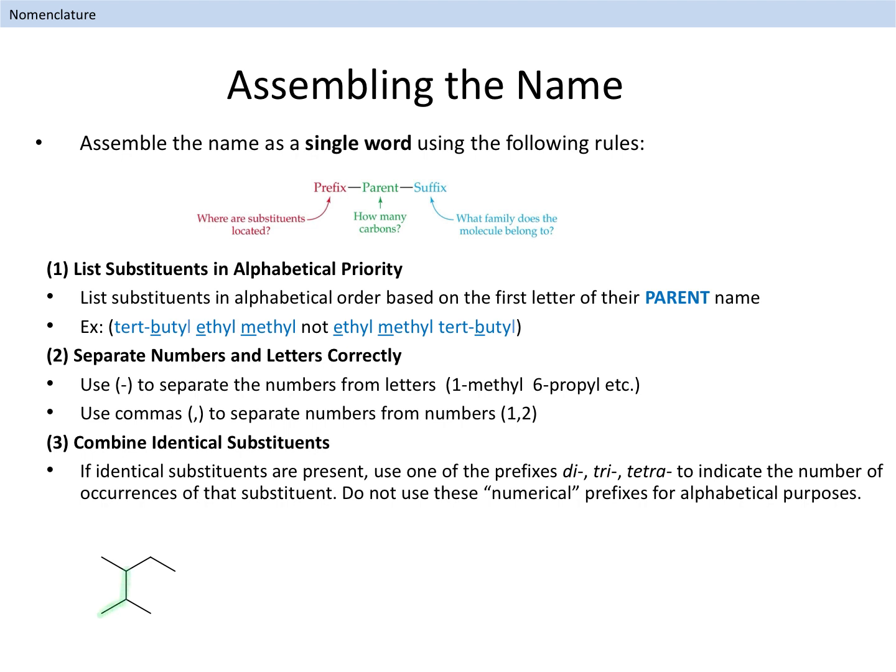Let's apply these rules to the example shown here. We found earlier that the parent name for this structure is pentane, and we can number the parent chain as shown here. We see there are two substituents here, a methyl group at carbon 2 and another methyl group at carbon 3. To assemble the name, we will start by putting together the two identical methyl groups into a string that reads 2,3-, and then dimethyl. We then attach the parent name, pentane, to the end of this string, and we have the complete name for the structure.